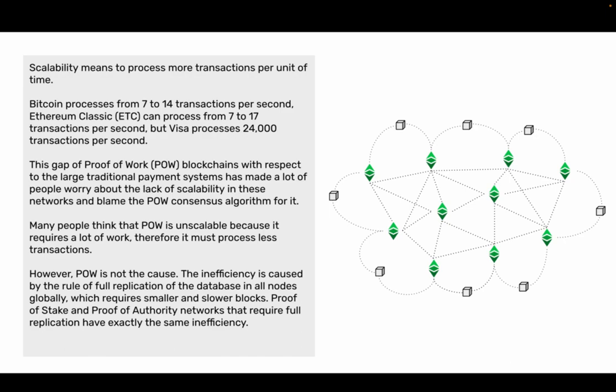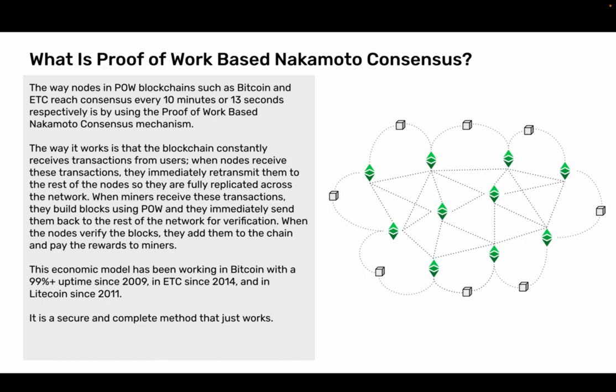The inefficiency is caused by the rule of full replication of the data of the database in all nodes globally, which requires smaller and slower blocks. Proof of stake and proof of authority networks that require full replication have exactly the same inefficiency.